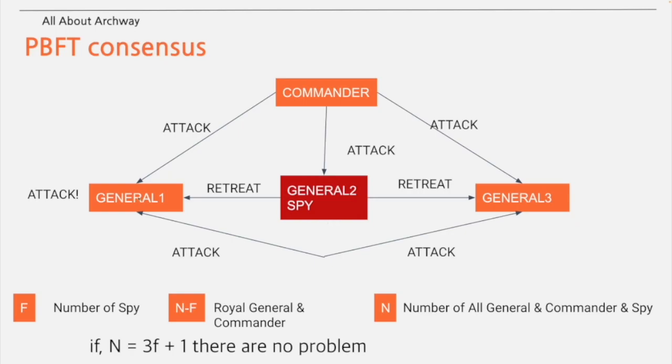As you can see in this figure, there are 3 generals and 1 commander, and 1 general is a spy. Let me think as if I'm general 1. The commander sends me an attack message, and 1 general sends me an attack message, but only 1 spy sends me a retreat message. Therefore, I can figure out that general 2 is the spy. This means that as long as 3f plus 1 participants are guaranteed, we can say that BFT-like consensus schemes are valid even if someone commits fraud.